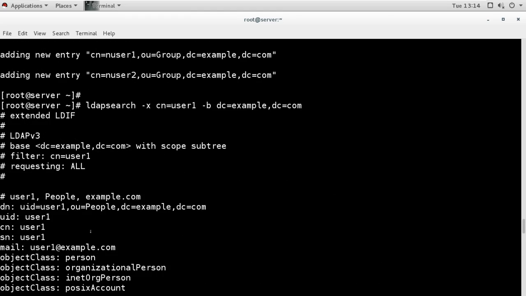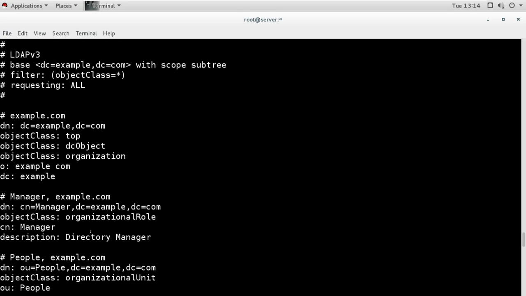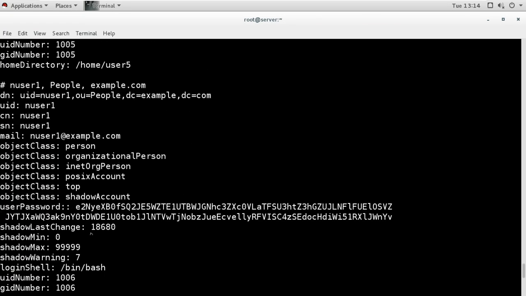Now it is showing the information. That means our server is working. It is giving responses to our requests. So when we request anything, it is responding. That means our server is working.